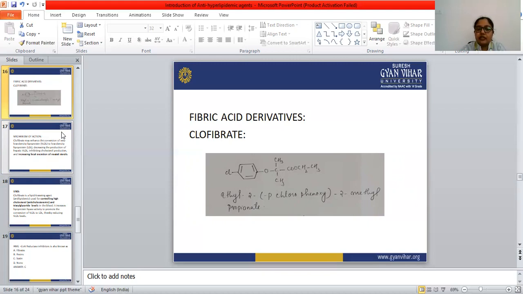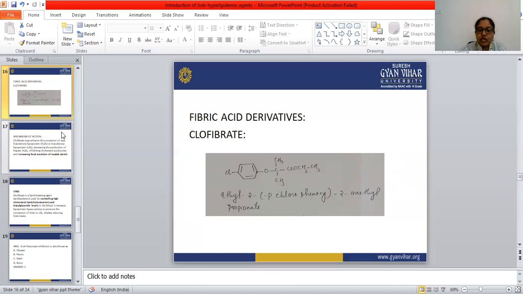Hyperlipidemia is the condition characterized by an increase in the lipid concentration in the plasma. Hypocholesterolemic or anti-hyperlipidemic or lipid lowering agents are those drugs which decrease the concentration of the lipids in the plasma.